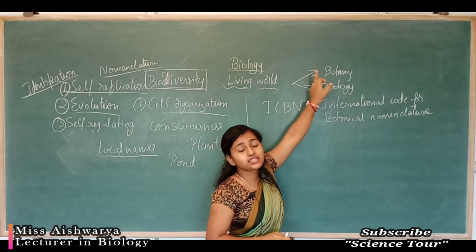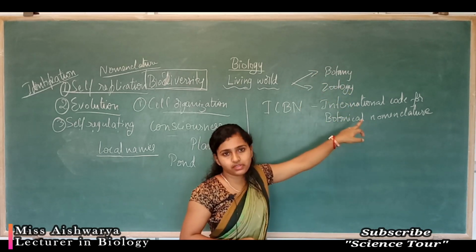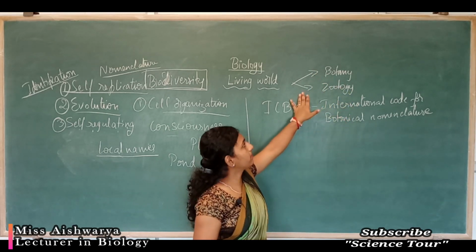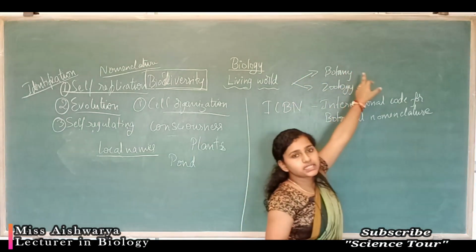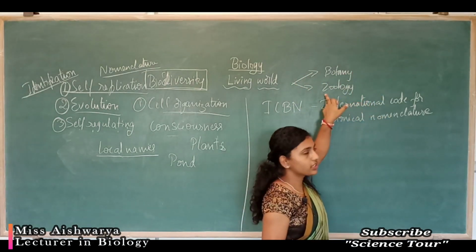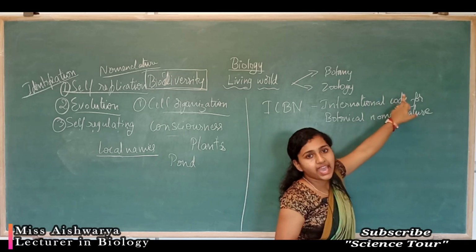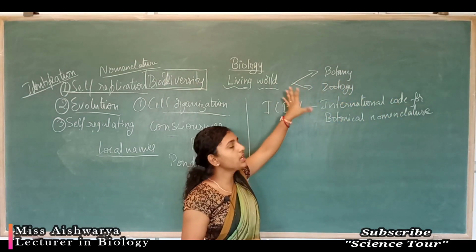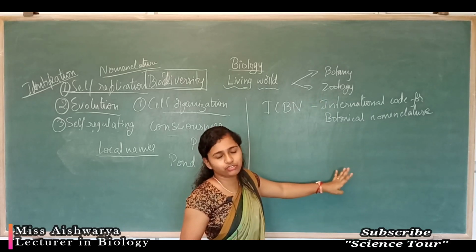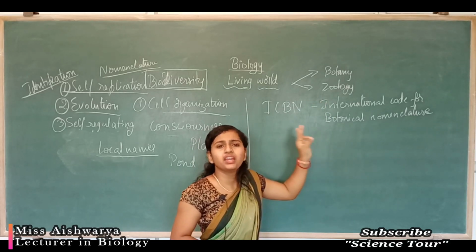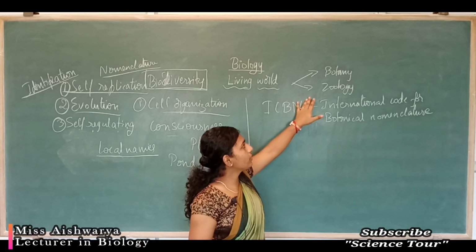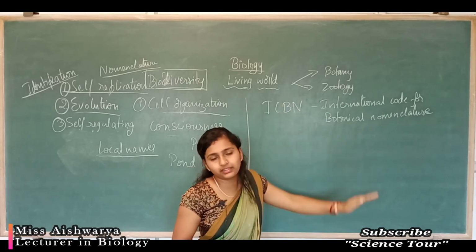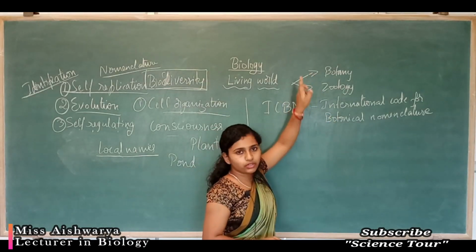Botany refers to the study of plants. Zoology refers to the study of animals. Remember these. Further branches like biotechnology and microbiology are there, but the two main divisions are botany and zoology.